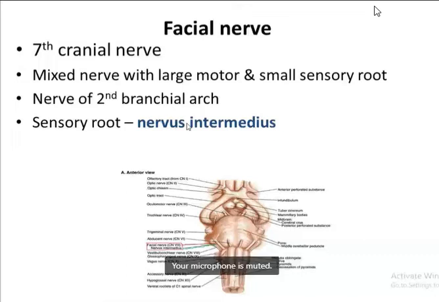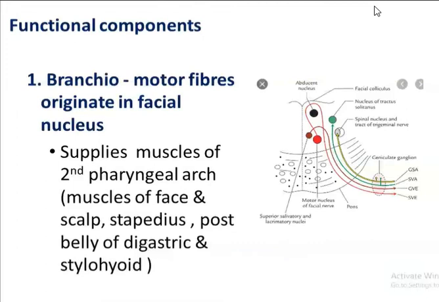Now coming to its functional components, it has got branchiomotor fibers, which originate in the facial nerve nucleus. Now in this figure, this red color one is the facial nerve nucleus.